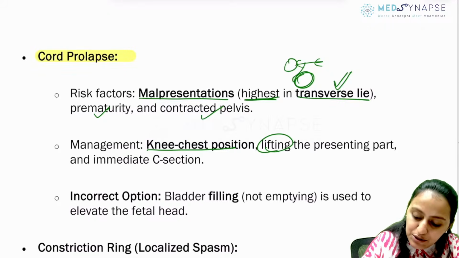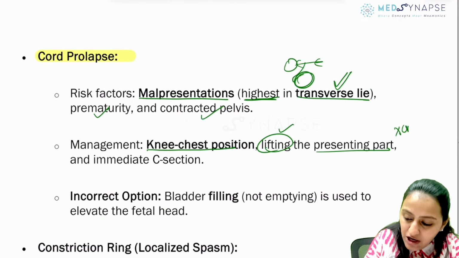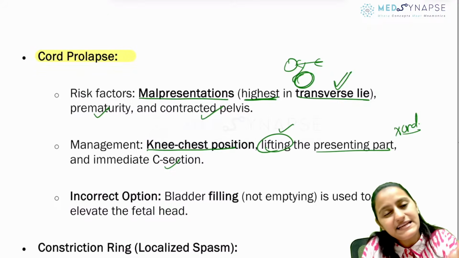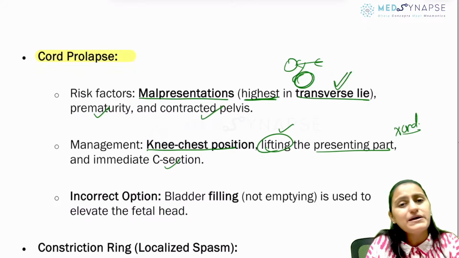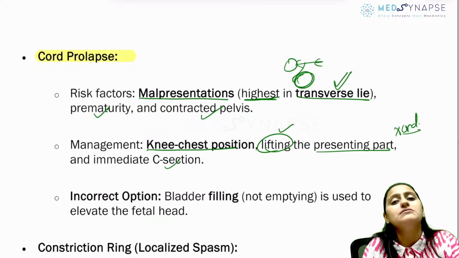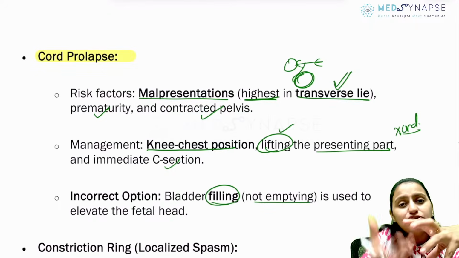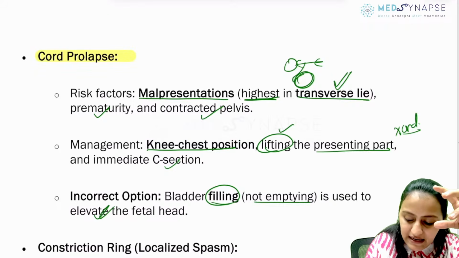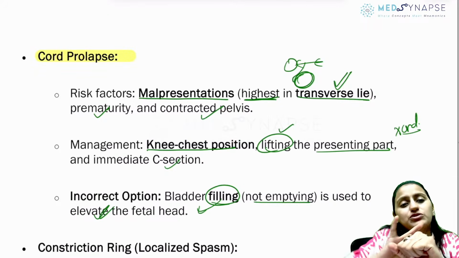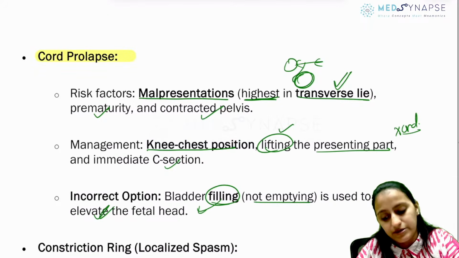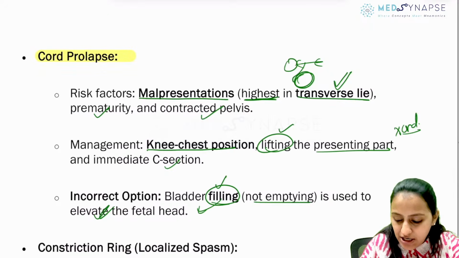So for that, you lift the presenting part, not the cord. Immediate cesarean section. Right? Will you make the bladder full or will you empty the bladder? Bladder should be filled, not emptied, because a full bladder will elevate the fetal head, decreasing the compression on the cord. So bladder filling is done, not emptying.